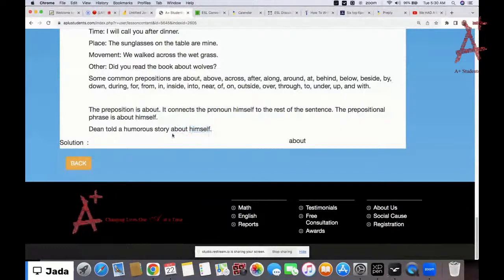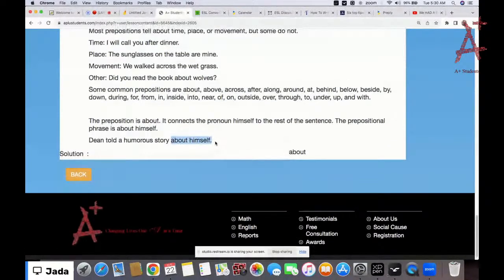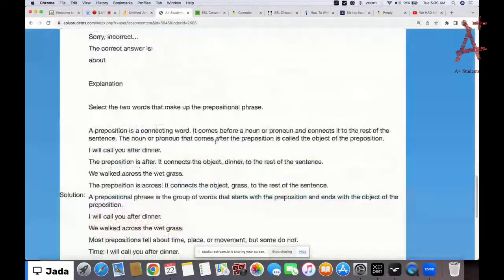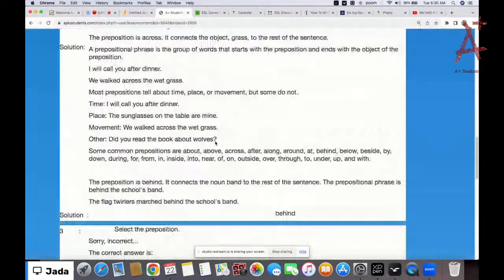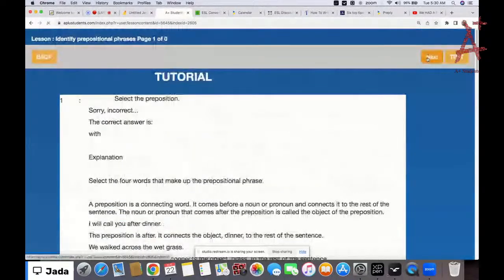Now the prepositional phrase is about himself. Alright, let's see some more examples before we go to the test.